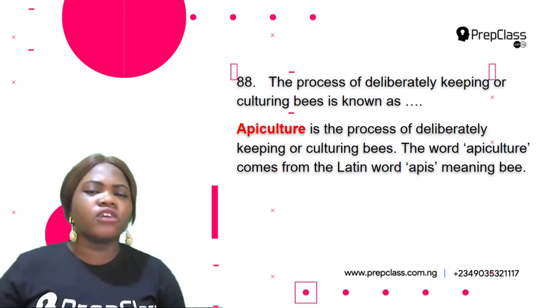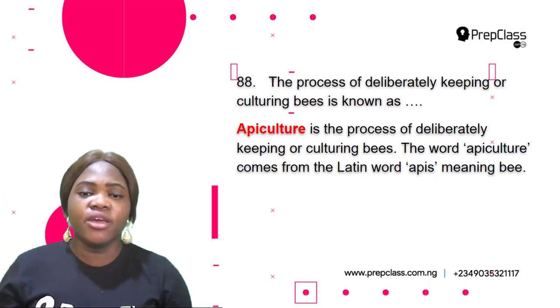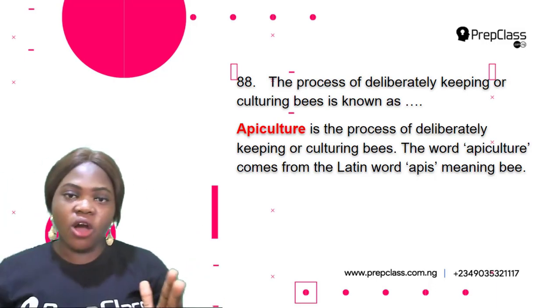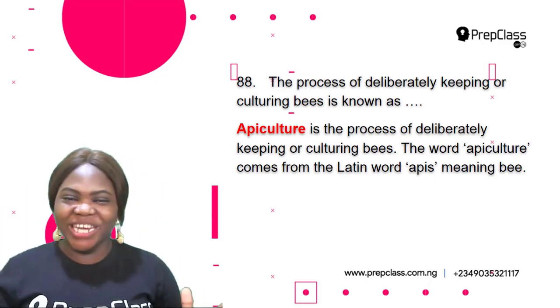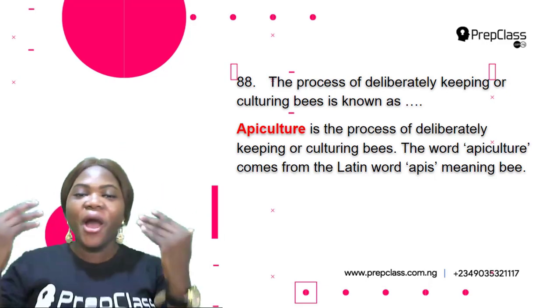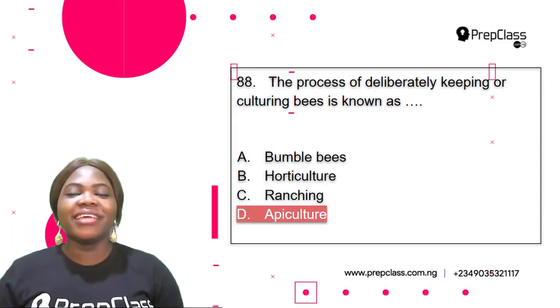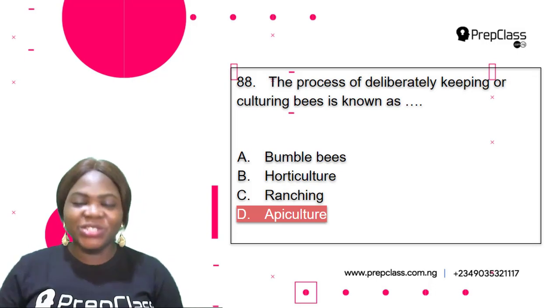So the word apiculture comes from the Latin word apis. Apis means bee. Okay, so apis and culture, bee culturing. Okay, so apiculture is the process of keeping or culturing bees. So the correct option here is option D, apiculture.